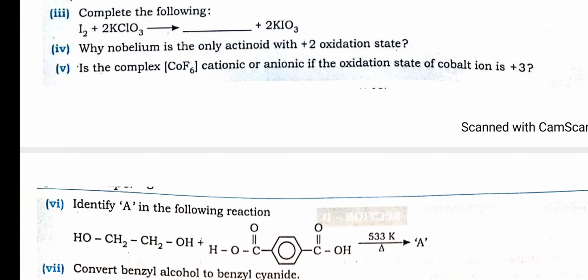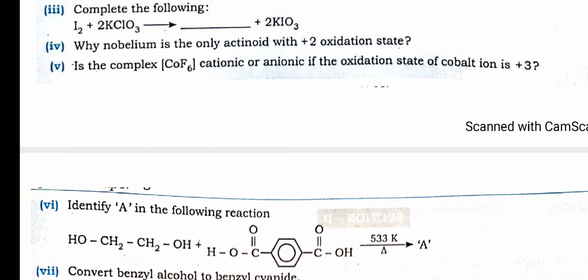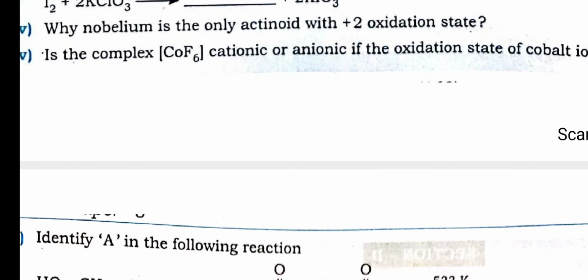Let's see. Suppose on the head there is minus 3 and cobalt is X. The 6 fluorines contribute minus 6. Minus 3 plus 6 gives plus 3. So it is an anionic complex.